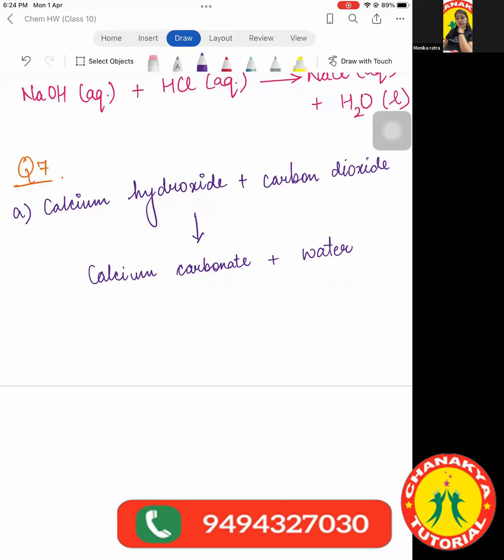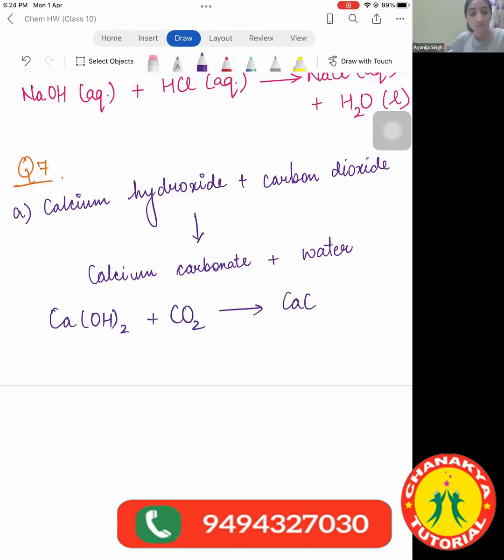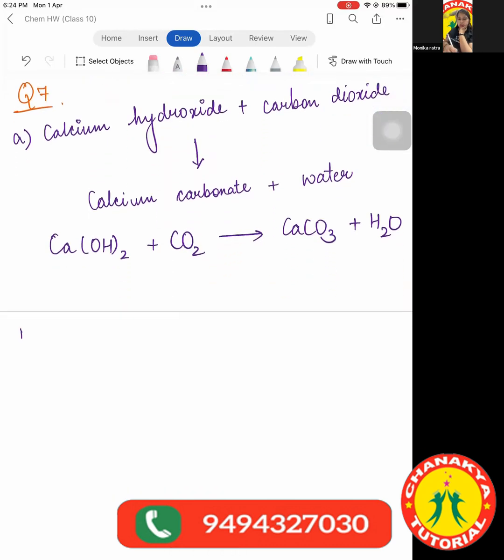Ayanija, have you done it? Yes, ma'am. Ca(OH)2 plus CO2 gives us CaCO3 plus H2O, and it is already balanced. Very good. That's the correct answer. It is a balanced equation. Let's come to the B part.